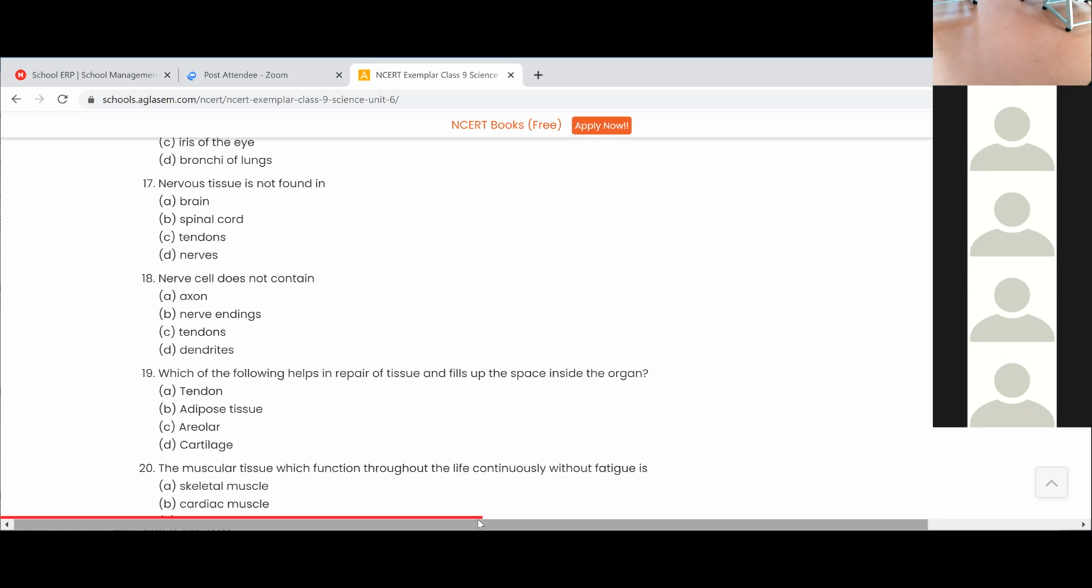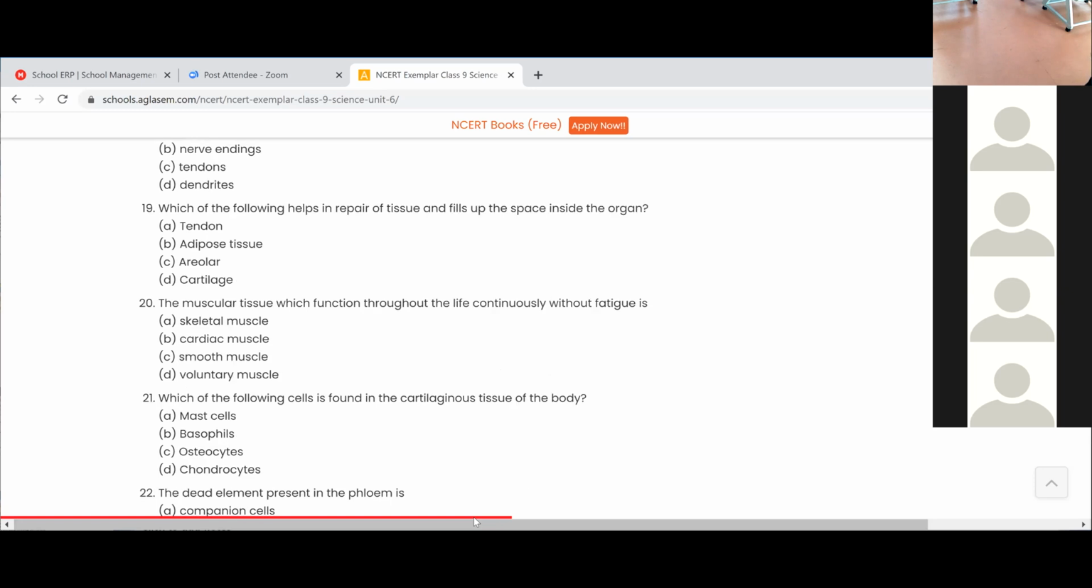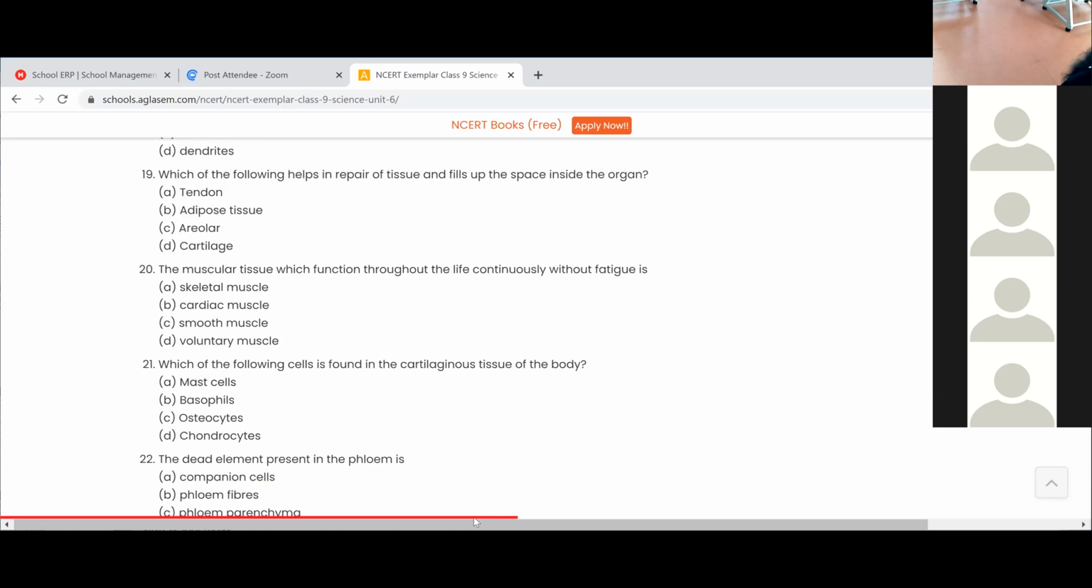Which of the following helps in repair of tissue and fills up the space inside the organ? Areolar tissue, ma'am. Yes, good. It fills up the space inside the organ. It's areolar. What is the 20th? The muscular tissue which functions throughout life continuously without fatigue is.